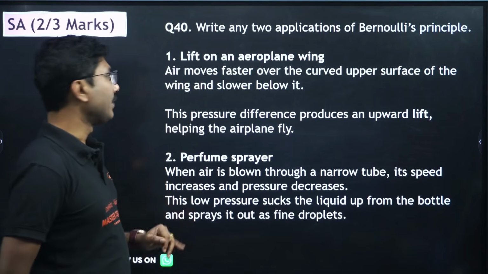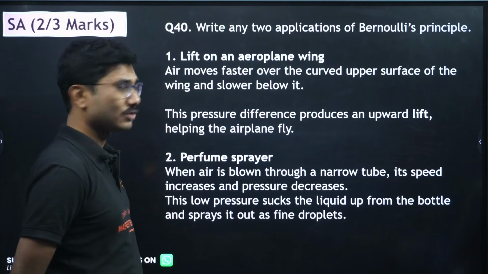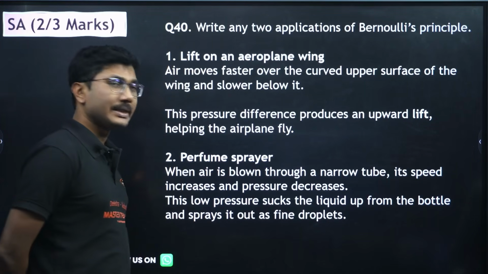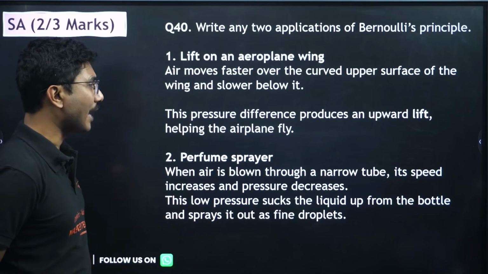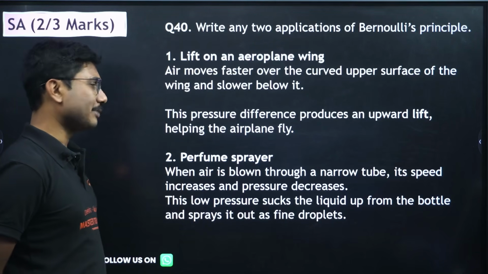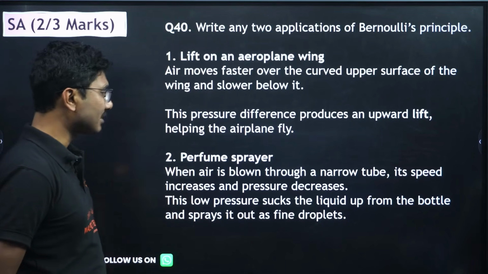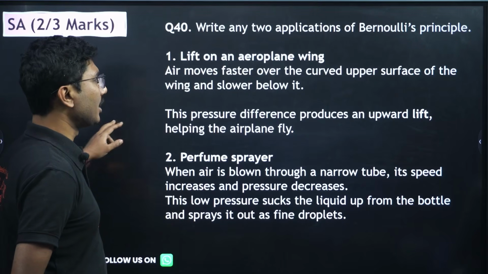Lift on an aeroplane wing. Air moves faster over the curved upper surface of the wing and slower below it. The pressure difference produces an upward lift, helping the airplane to fly. Perfume sprayer: when air is blown through a narrow tube, its speed increases and pressure decreases. This low pressure sucks the liquid up from the bottle and sprays out fine droplets. So these are the two applications of Bernoulli's principle.